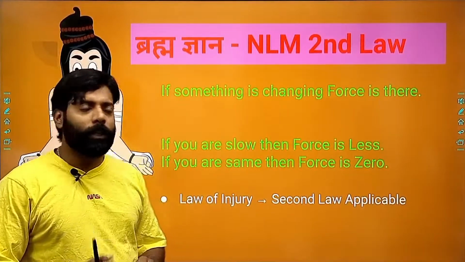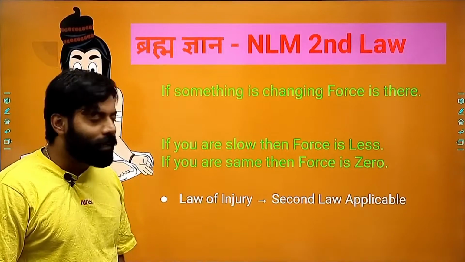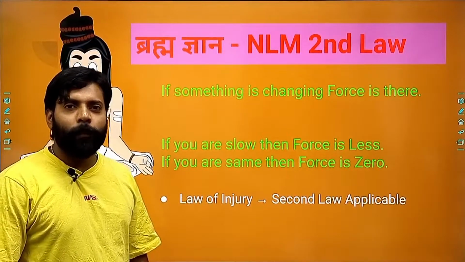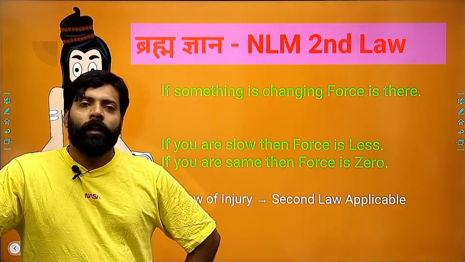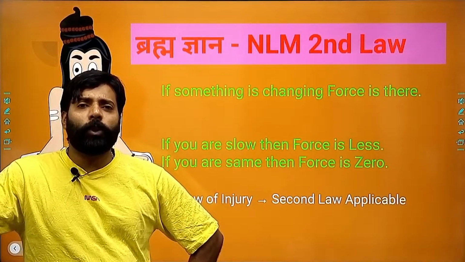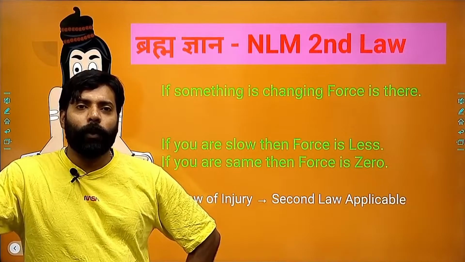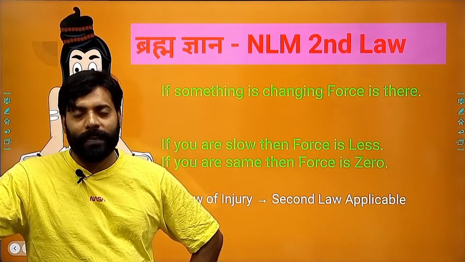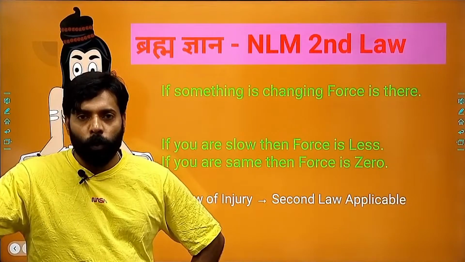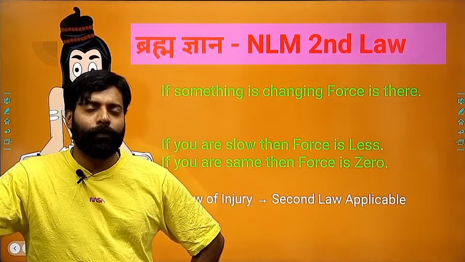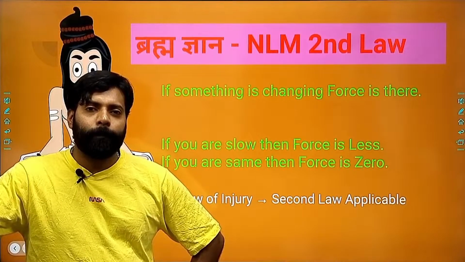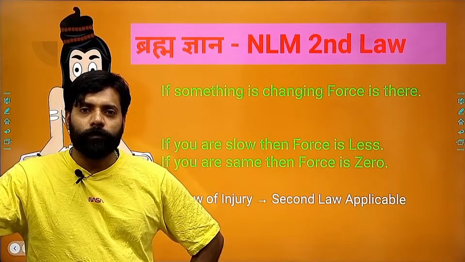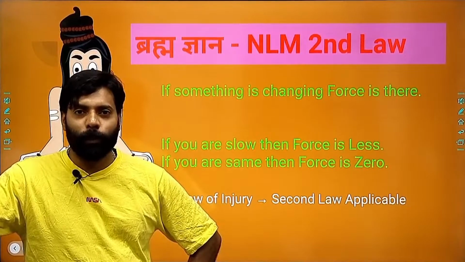So the second law of motion, I also said, is the law of injury. Why? Because usually in conceptual questions, wherever you are asked why we are using something as a safety appliance, you will be amazed that in every question we will be using the second law of motion.